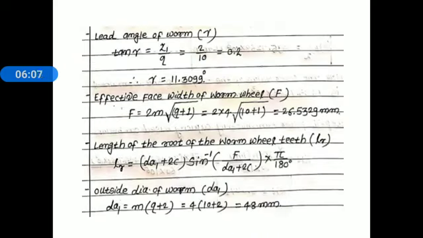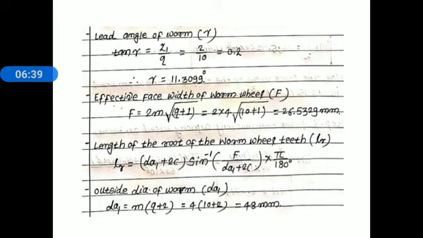Then we find out the lead angle gamma, the lead angle of the worm. We know the relation for lead angle: tan gamma is equal to Z1 divided by q, where Z1 is the number of starts on the worm and q is the diametral quotient. 2 divided by 10, we get 0.2. Take the tan inverse of 0.2 and we get the lead angle gamma is equal to 11.3099 degree.